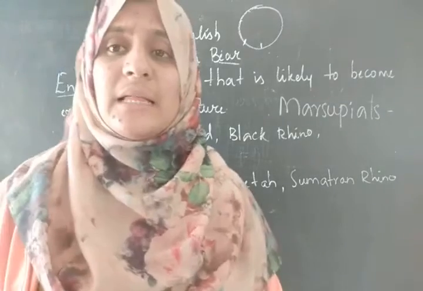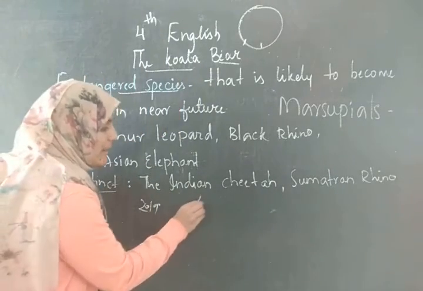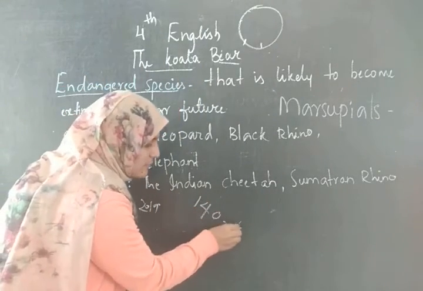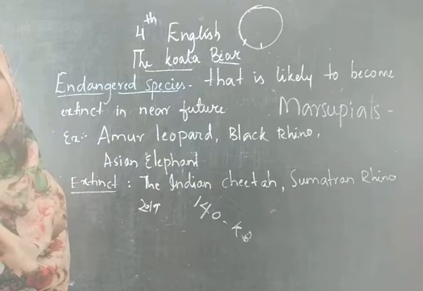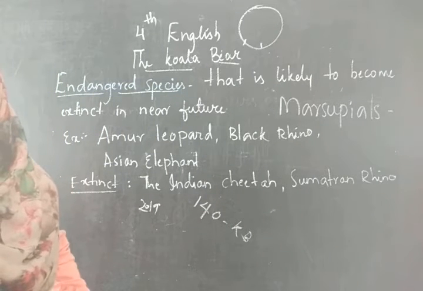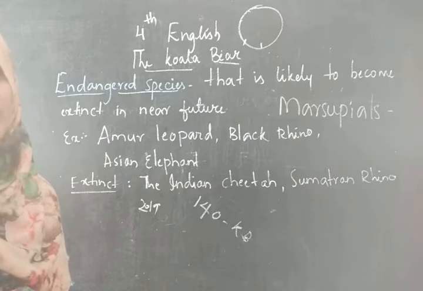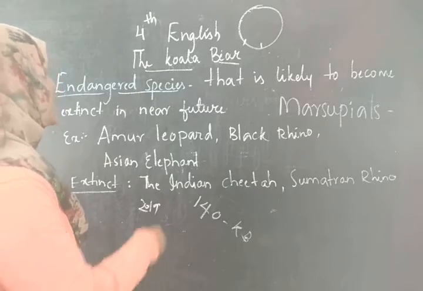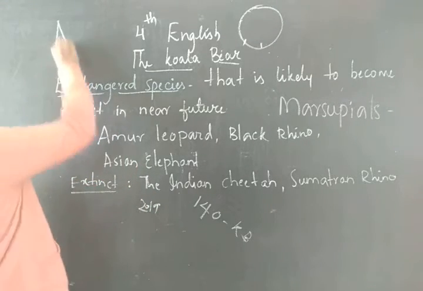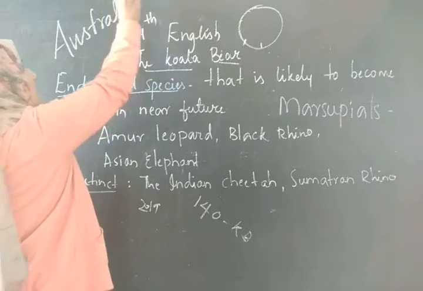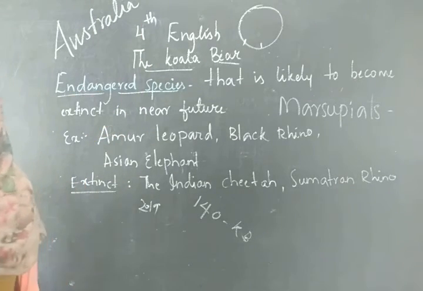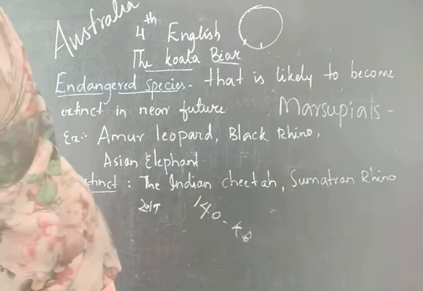And there are totally 140 kinds of koala bears. कितने किस्म हैं इनकी? 140. 140 koala bears, and most of them are found in Australia. Australia is the smallest continent.